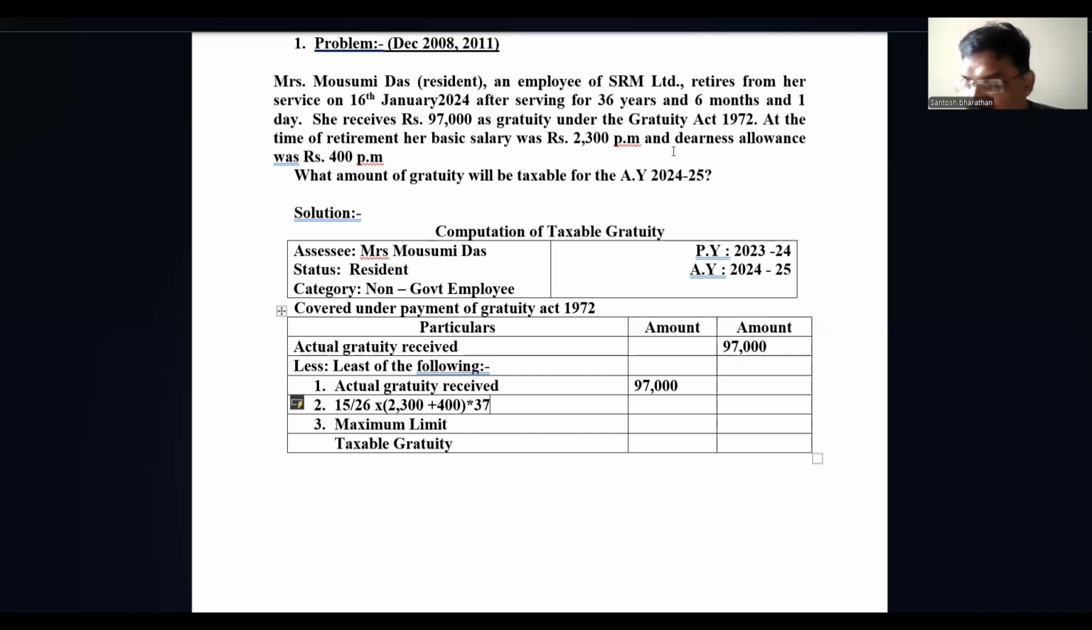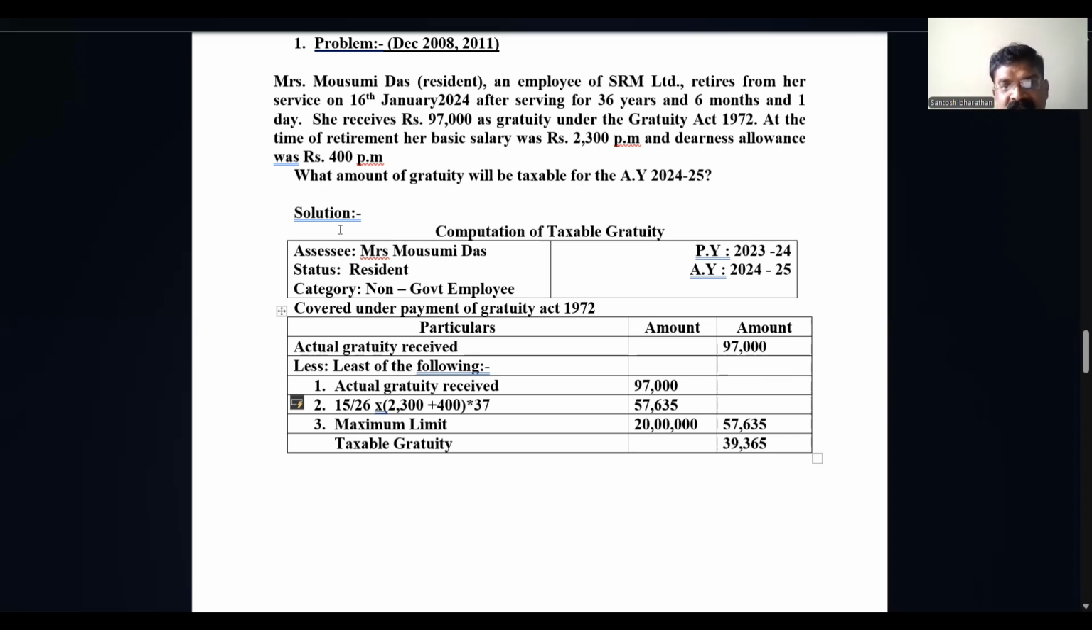I get 57,635. Here I'm writing 57,635. Okay, the maximum limit is 20 lakh. So of the least of the following, I consider the least as 57,635. If I subtract 57,635 from 97,000, I get 39,365 as the taxable gratuity. Children, this is a very simple problem.